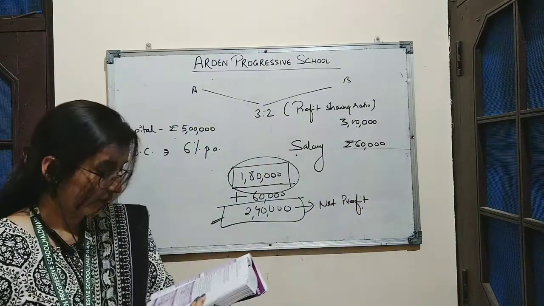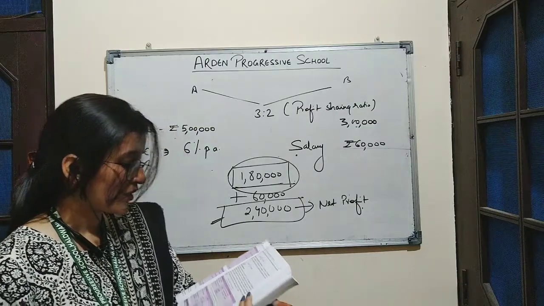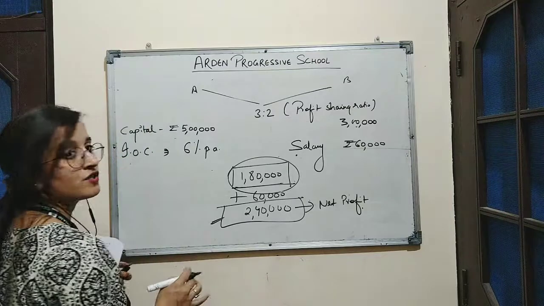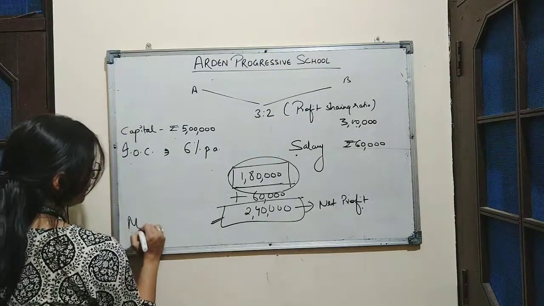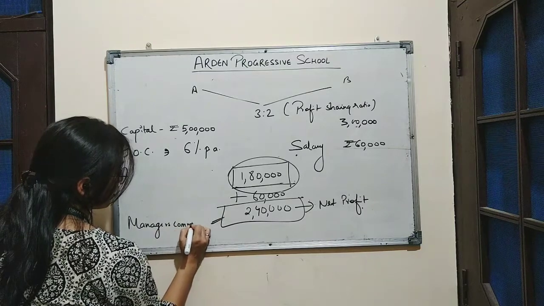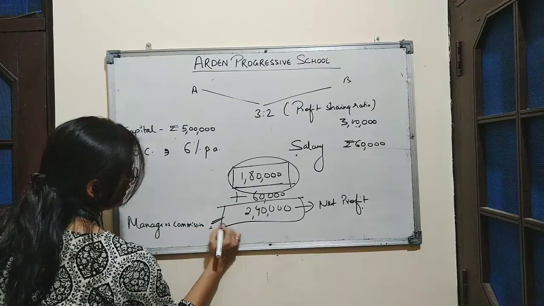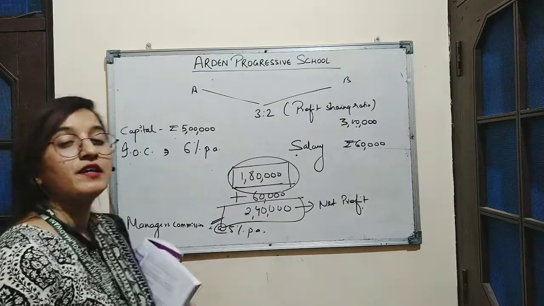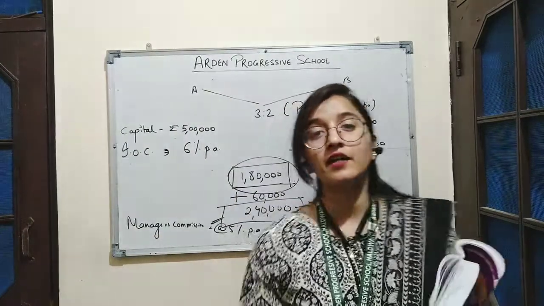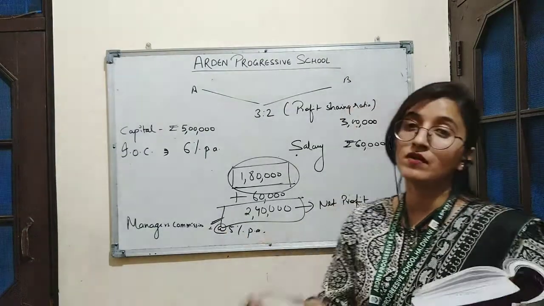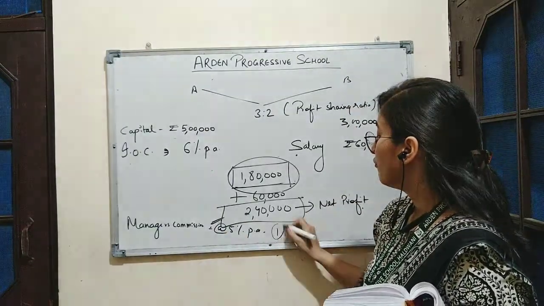Clear? Now, next is provision of 5% of profit is to be made in respect of commission to the managers. Managers' commission is allowed at the rate 5% per annum. See, if in the question it is not mentioned by which method we have to calculate the manager's commission, we will always refer to the first method.